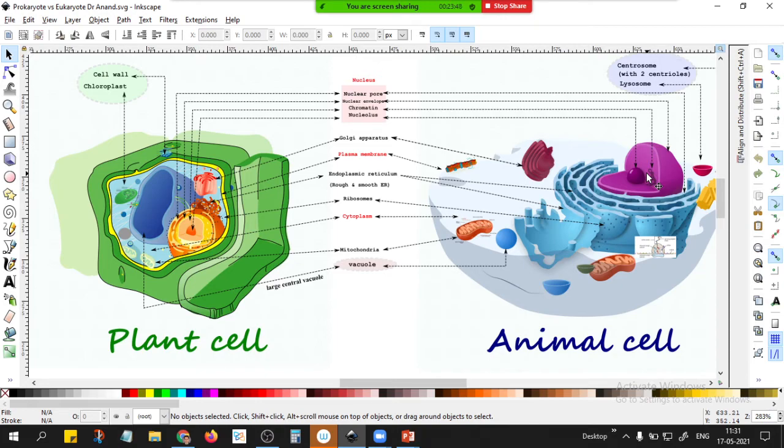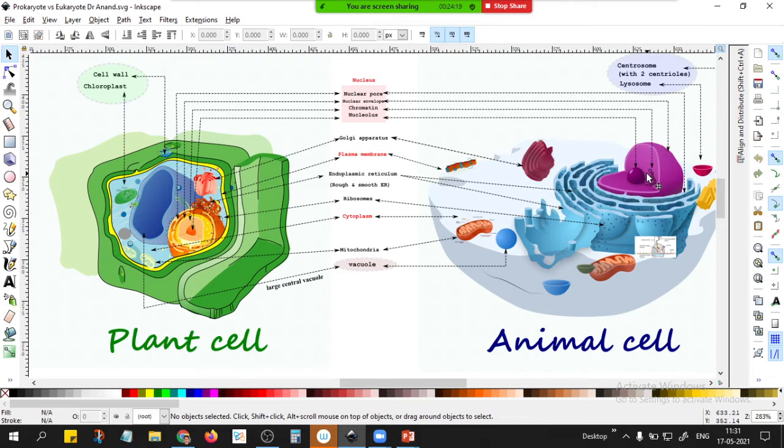Now you focus on this nucleus only. So what is there in this? The thread-like structures are known as the chromatin network, which is nothing but DNA. The DNA also associates with protein, then we say it is the chromatin. DNA plus protein is the chromatin. So the threads that we are seeing, that is the chromatin.